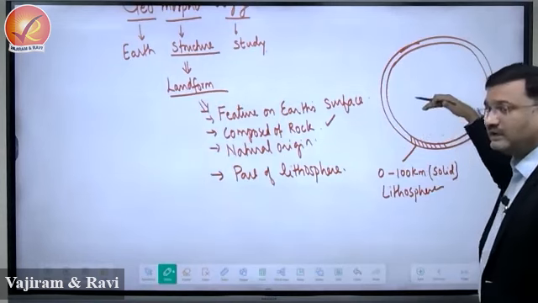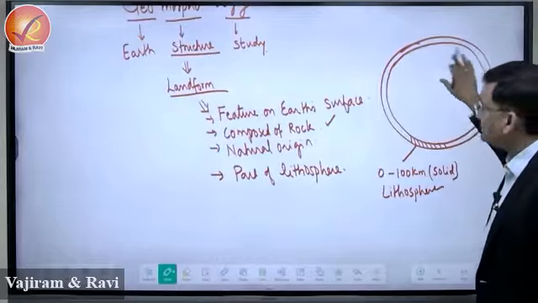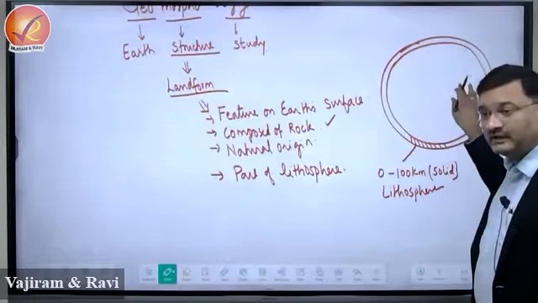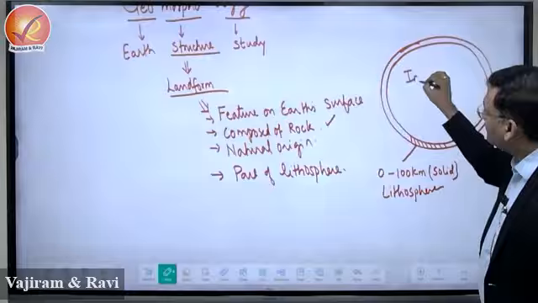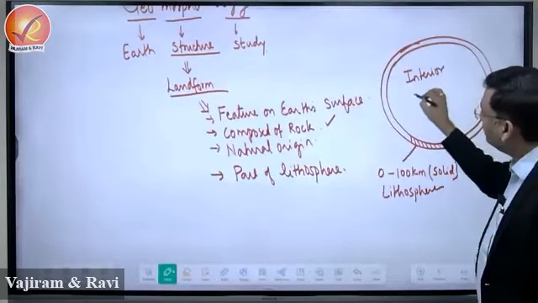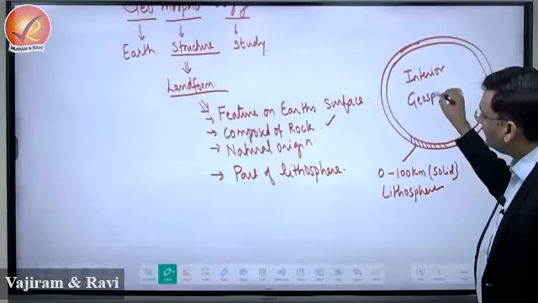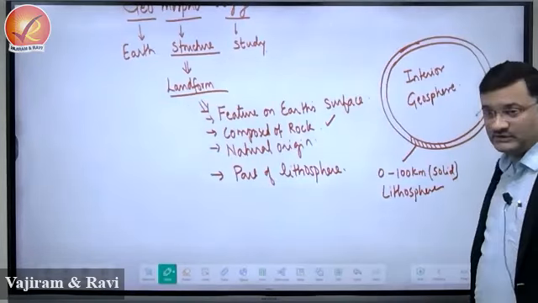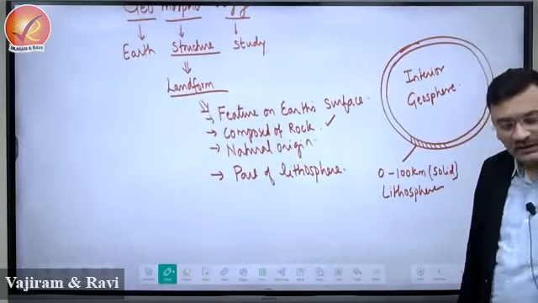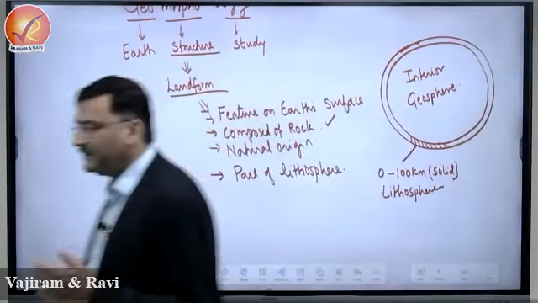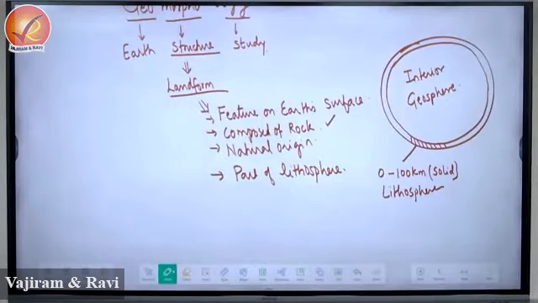What is lying below the lithosphere? This is the remaining part of the interior of the earth, and this interior is referred to as the geosphere. So earth can be differentiated into two parts. The outermost layer, composed of hard, solid rock, is known as the lithosphere, and the entire remaining region of earth's interior is referred to as the geosphere.